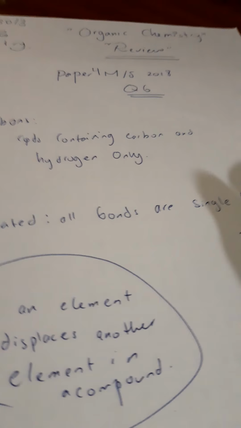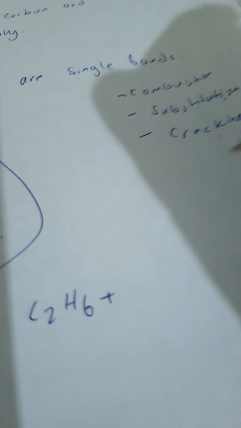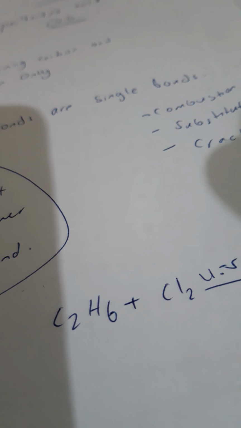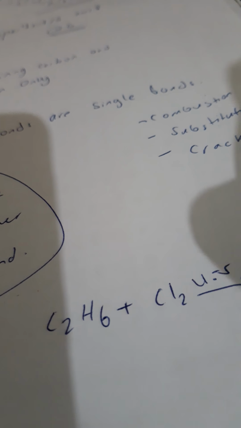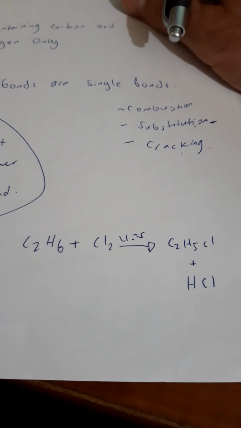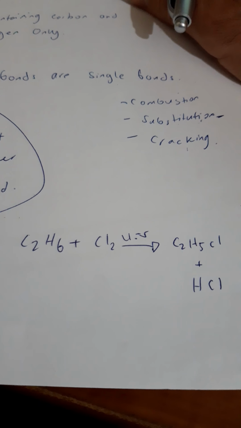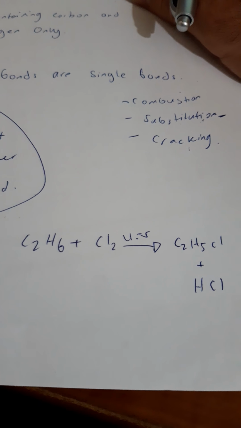Let's write a chemical equation for this reaction. We have ethane, C2H6, plus chlorine, Cl2. Be careful, and my advice is to write ultraviolet or UV on the arrow, to have one of the hydrogen atoms substituted and hydrogen chloride produced as a side product. So we have C2H6 plus Cl2 to produce C2H5Cl, chloroethane, with hydrogen chloride.